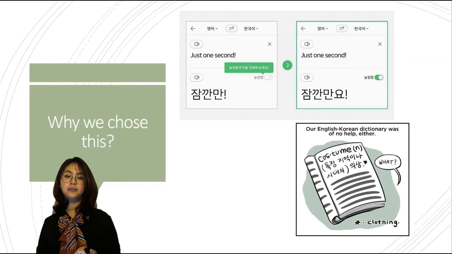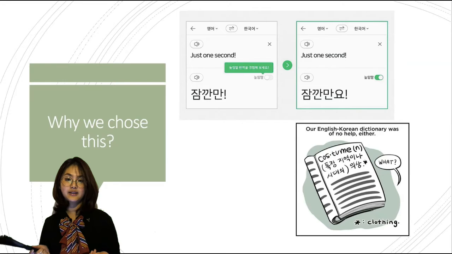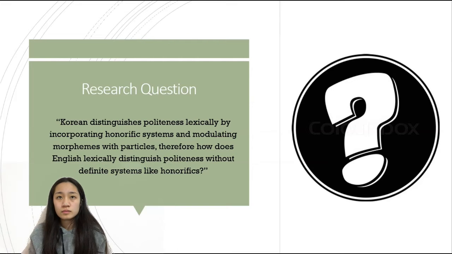With most of our group members being second-generation Asian Australians, we were constantly exposed to the presence of honorifics and its usage to signal politeness to the addressee. Hence, the absence of honorifics in English was a huge change of grammatical and lexical linguistics, and this formed the core of our research. The research question that we developed was, Korean distinguishes politeness lexically by incorporating honorific systems and modulating morphemes with particles. Therefore, how does English lexically distinguish politeness without definite systems like honorifics?